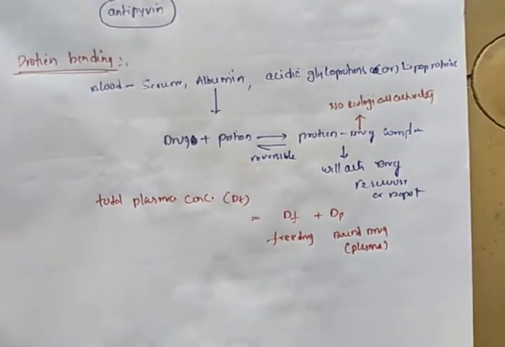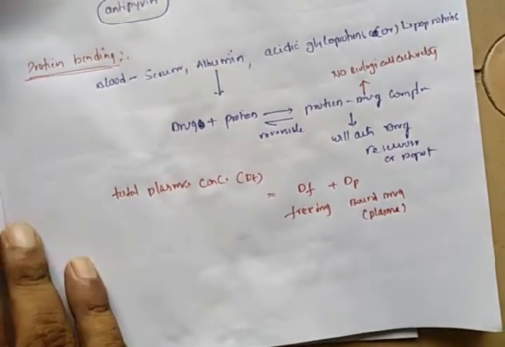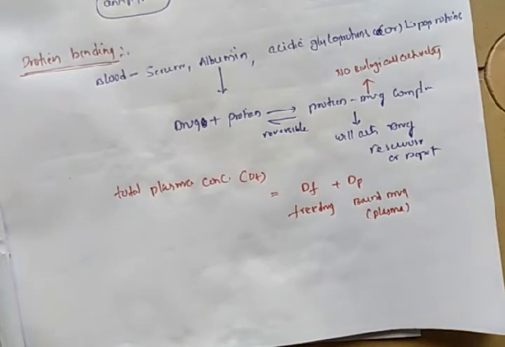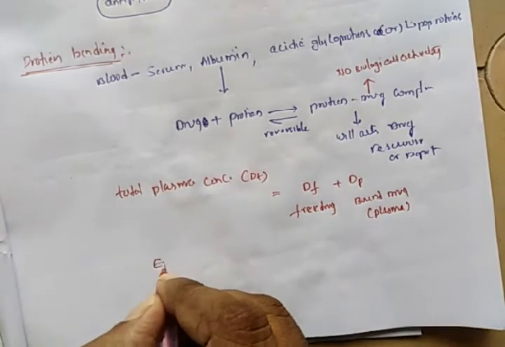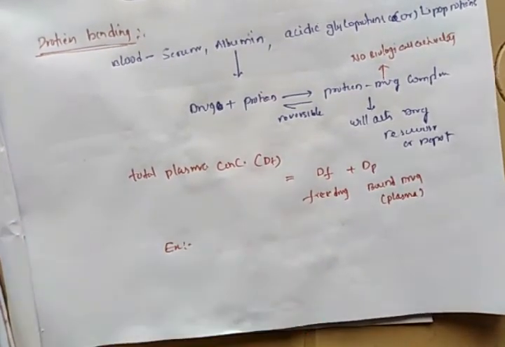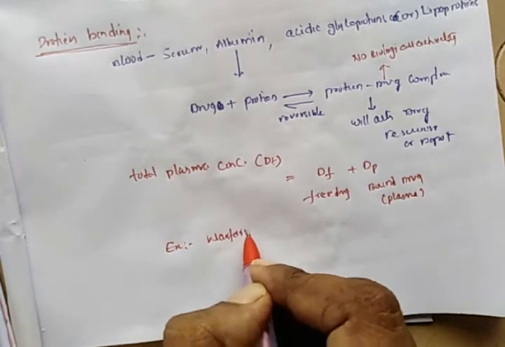Examples of drugs which have more affinity towards this albumin protein and majorly form protein-drug complex: the best example is the warfarin drug.